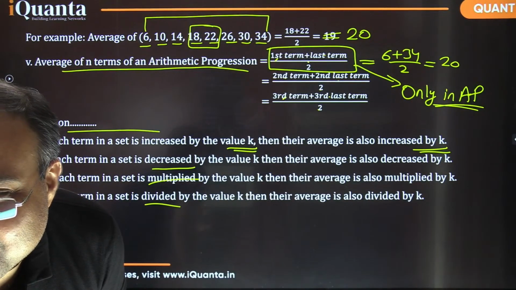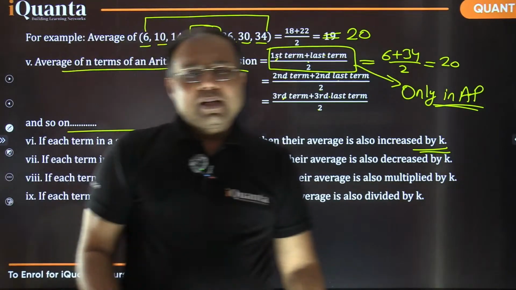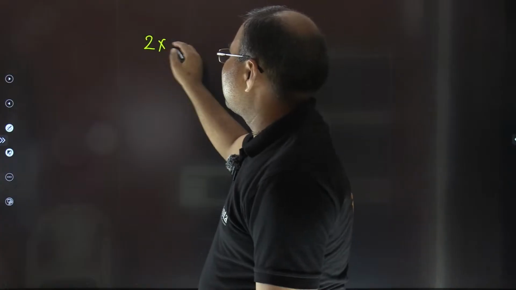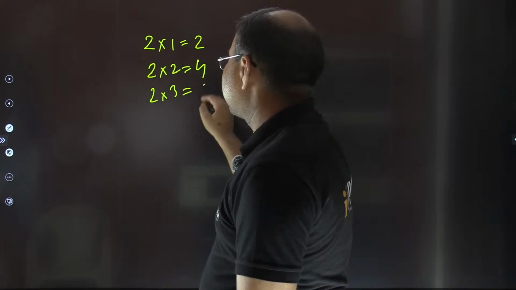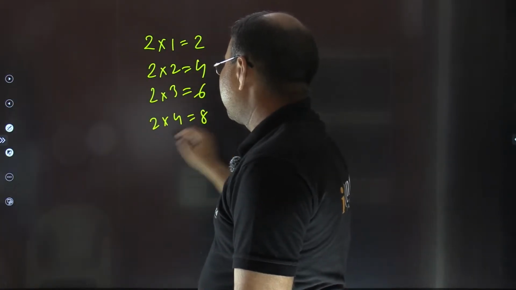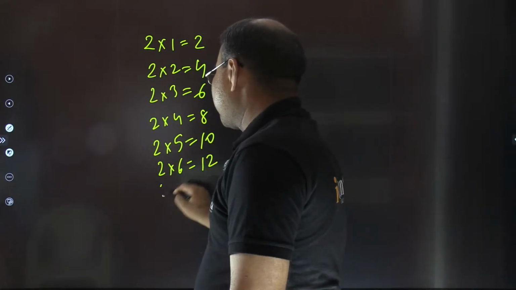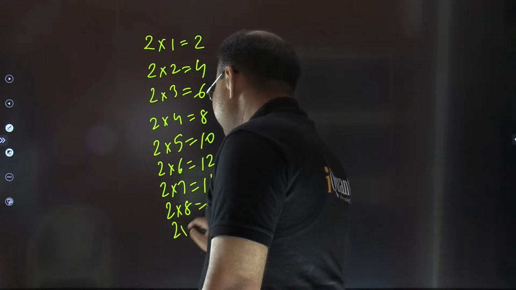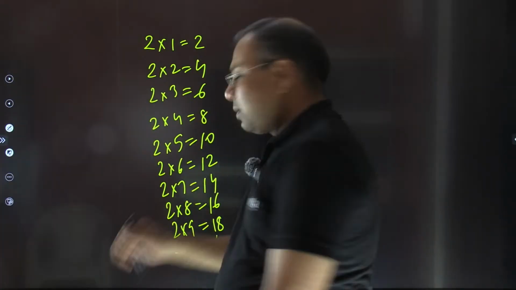Yes, you know, there was once a teacher writing on the board, a table in a small class. 2 1s are 2, 2 2s are 4, 2 3s are 6, 2 4s are 8, 2 5s are 10, 2 6s are 12, 2 7s are 14, 2 8s are 16, 2 9s are 18, 2 10s are 40. Fine?